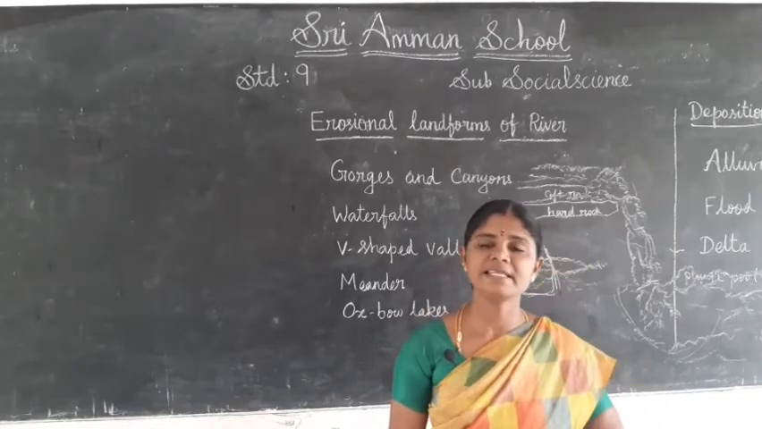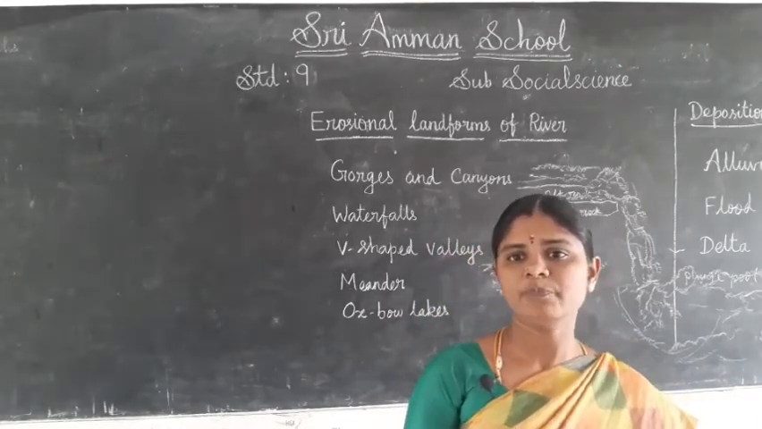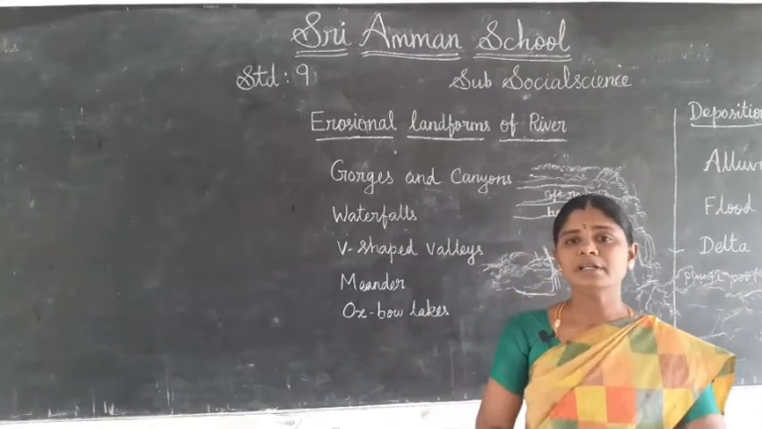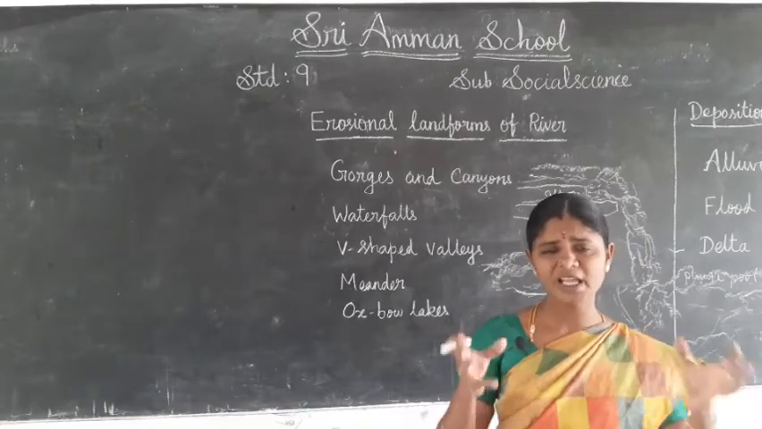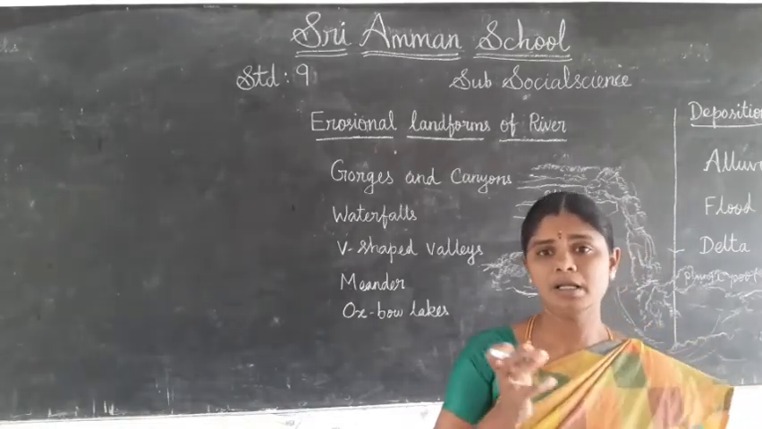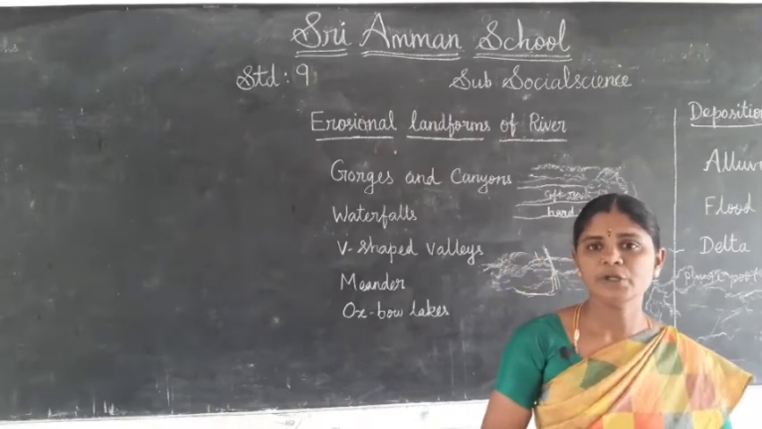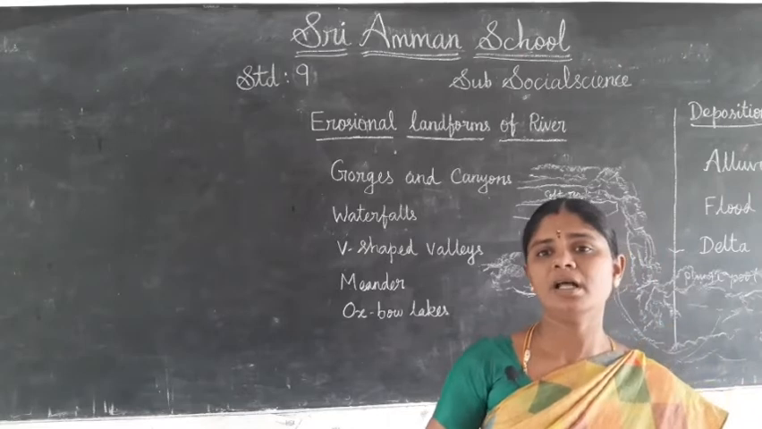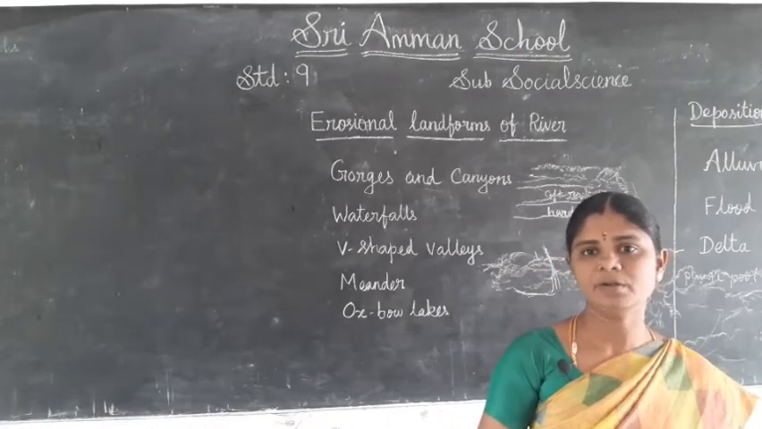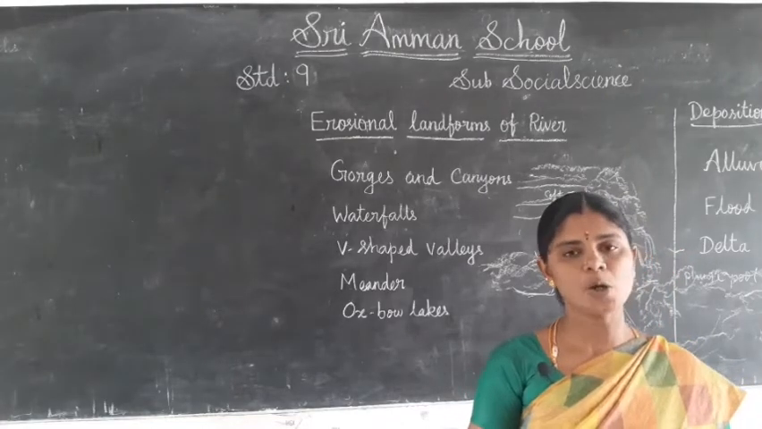Next we see the potholes. Due to the river action, it erodes the rocks and holes are drilled vertically in the river bed. They vary in depth and diameter. These are called potholes.